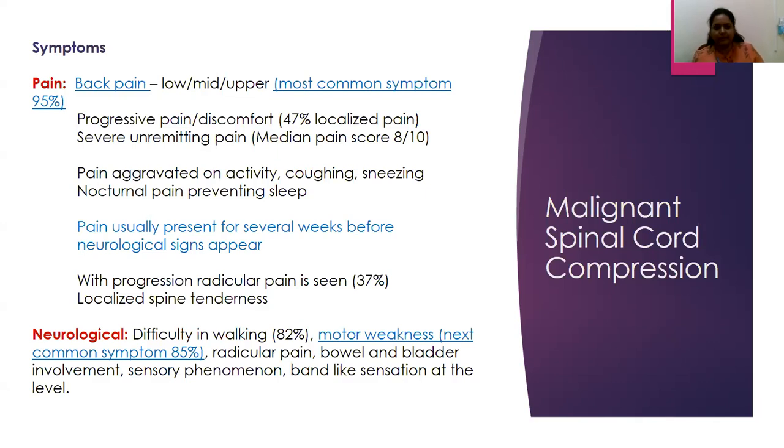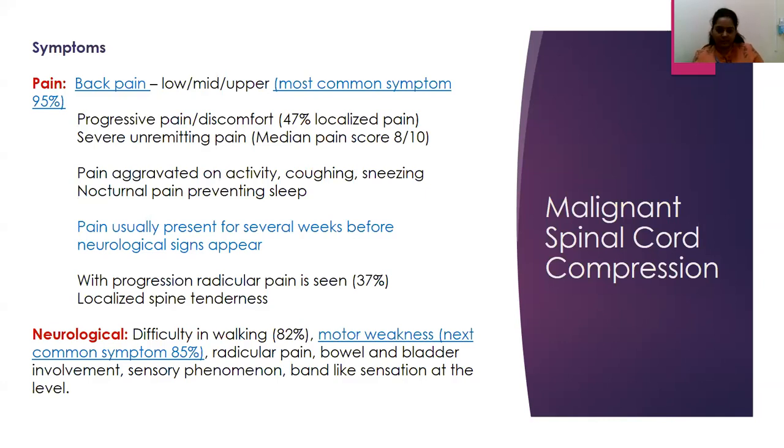Then when neurological signs set in, motor weakness is the first and most common. So they would come with paraparesis, or quadriplegia in patients with a higher cervical involvement. So difficulty walking, sudden knee buckling, weakness of the limbs. One fine morning, they will notice they're not able to pass urine, or they have not passed stools for 4 or 5 days, or certain patients have incontinence of bowel and bladder.